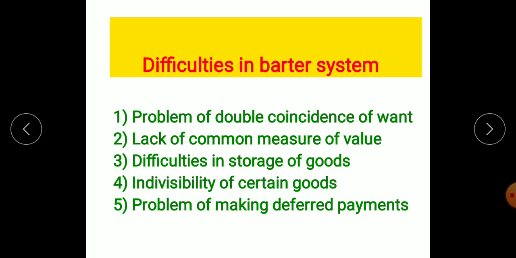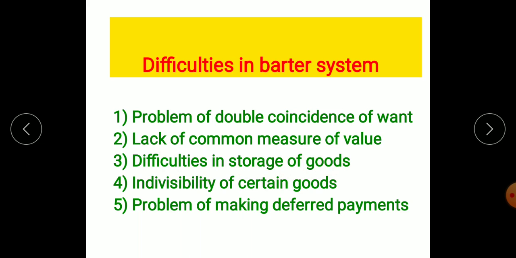Next is lack of common measure of value. There was no common measure, right? One would give a handful of rice, and in that way they used to do transactions. If the adult person is there, that adult's palm is of huge size as compared to the palm of the child. So common measurement was not there. And now at present, if you go to the market, kilograms and liters are accurate measurements. Even in the case of currency notes, 10 rupee note, 20 rupee note, or 2000 rupee note, different values are there. But during the barter system, a common measure was not there.